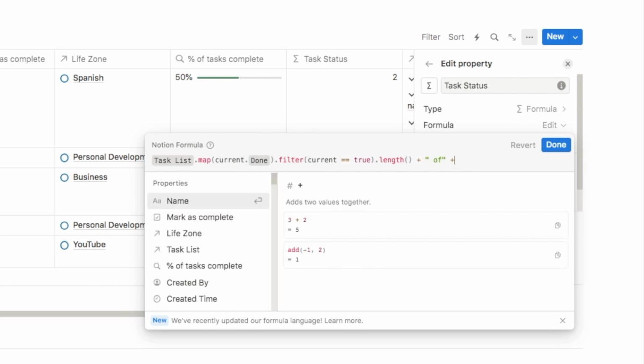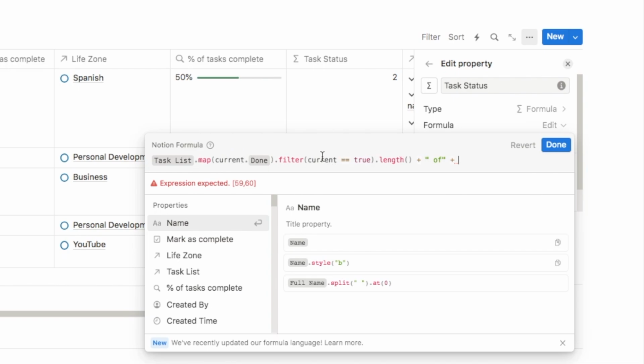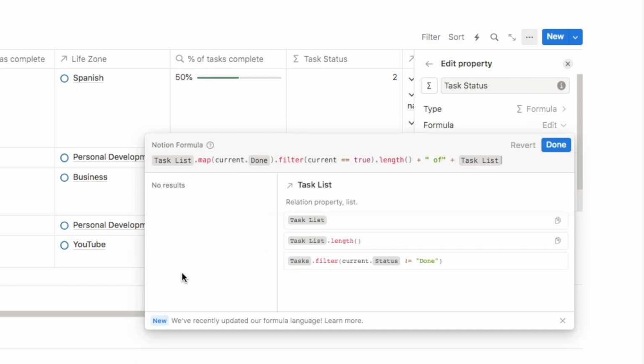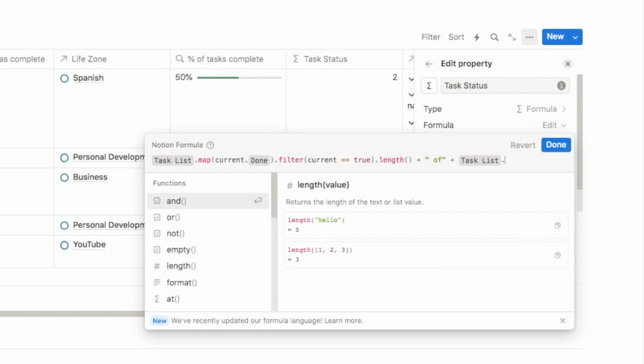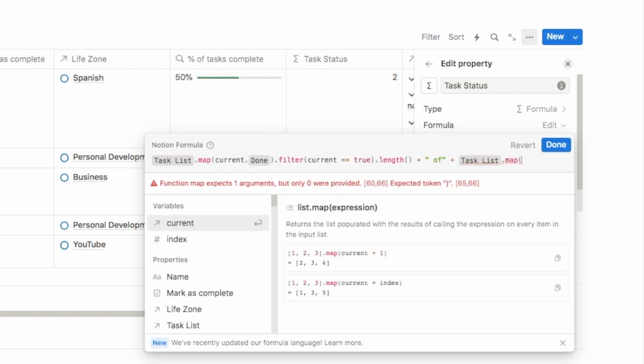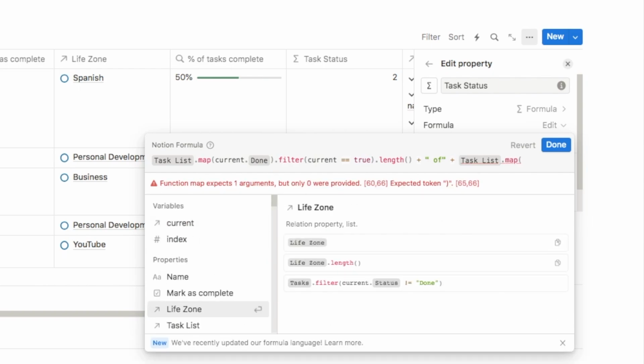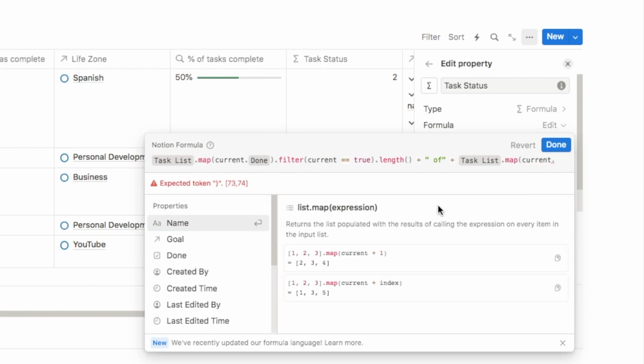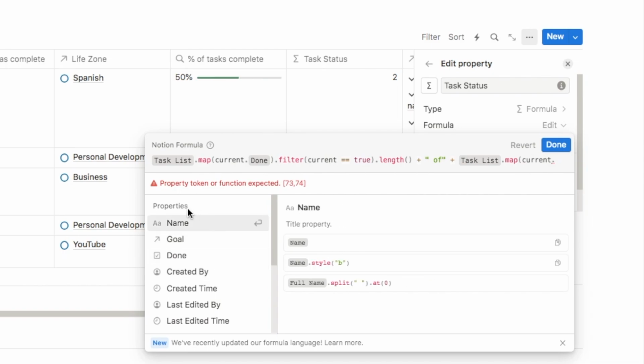We're then going to add another plus symbol, and now we need to add something into the formula to actually grab the total number of tasks for each goal. So we're going to write another piece of code. It's similar to this part, but a little bit different. We're going to firstly add in our task list relation so that we can grab some data from the task list. Again, we're going to type .map, open the parentheses, and then we need to tell it which piece of data we want to grab from the task list. So we're going to type in current dot, and once again it's going to bring up the properties in the task list, but this time we just want to grab the name property.